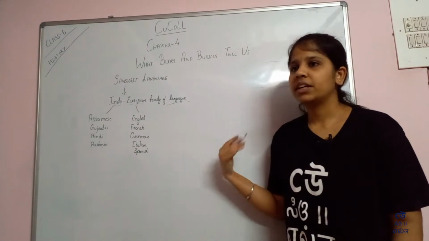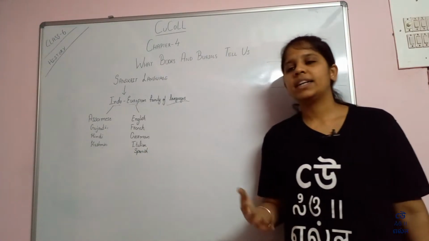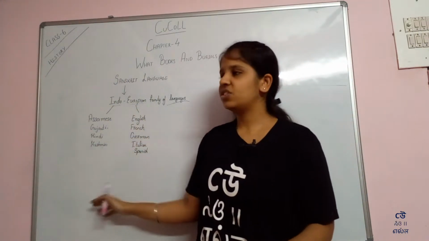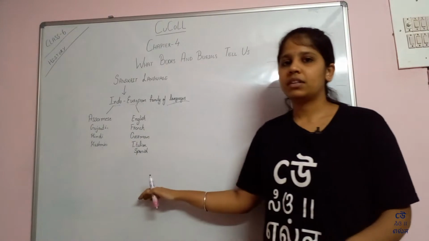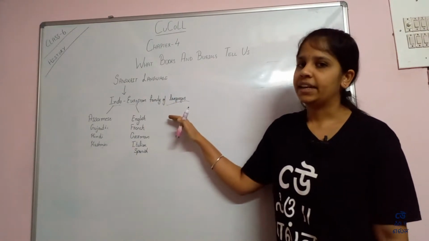We can hear that it sounds very similar, and the original words of all these languages are similar. That is why they are called a family of languages.